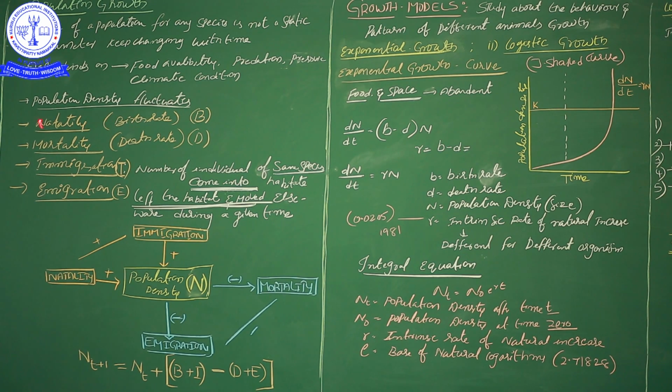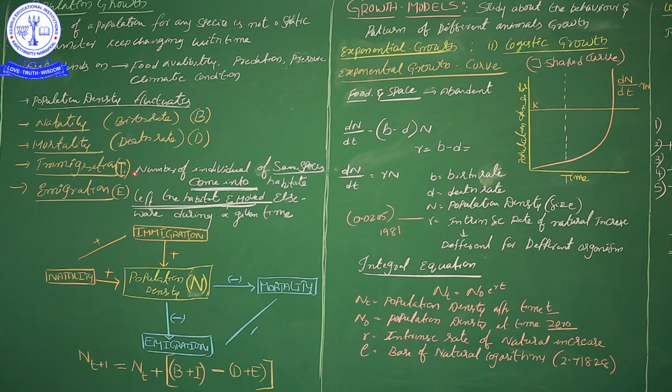So these are the two things we already discussed, and then two more important factors influence the density fluctuation. One is immigration. We already hear this word in general life, when you want to go to foreign countries you need an immigration certificate. So what is the meaning of immigration?